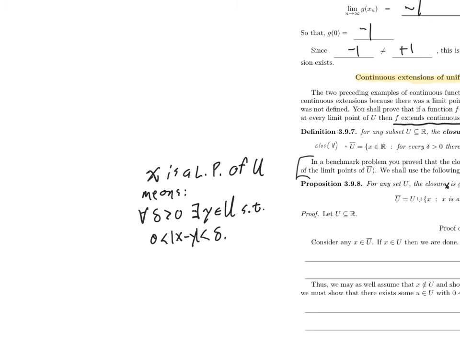And maybe that's not the definition you were expecting me to write. Maybe you wanted me to write the one where instead of U I have U different from the singleton x, and where that isn't there. But notice that gives the same thing, right? This 0 is less than has the purpose of saying that y is not equal to x. So, same definition.